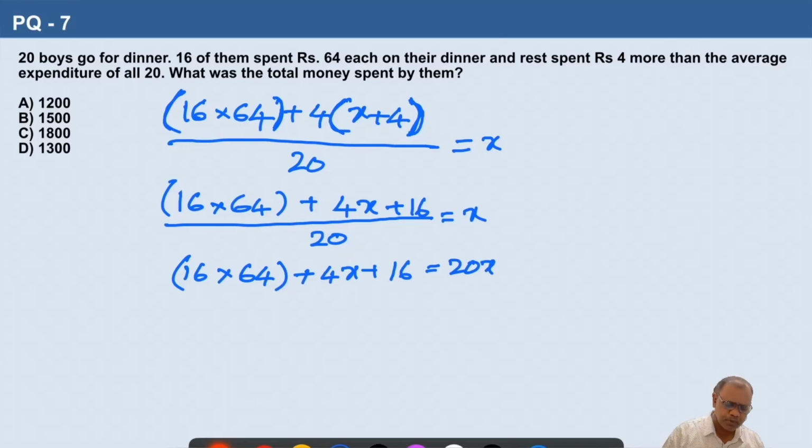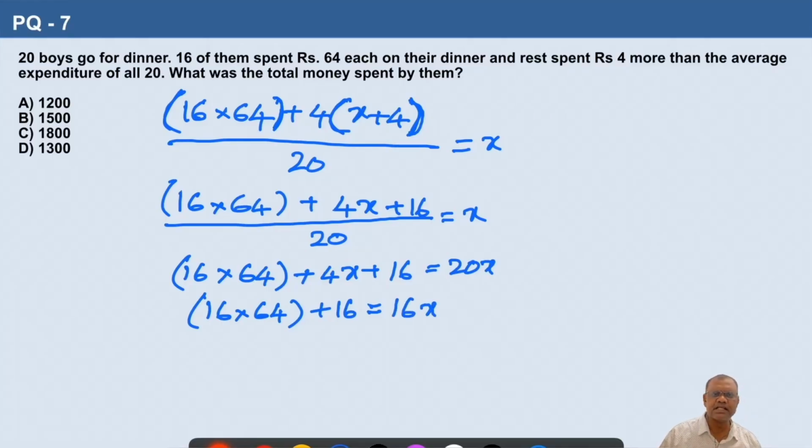So take both the variables to one side. This is 16 into 64 plus 16 is equal to 20x minus 4x. 20x minus 4x is 16x.